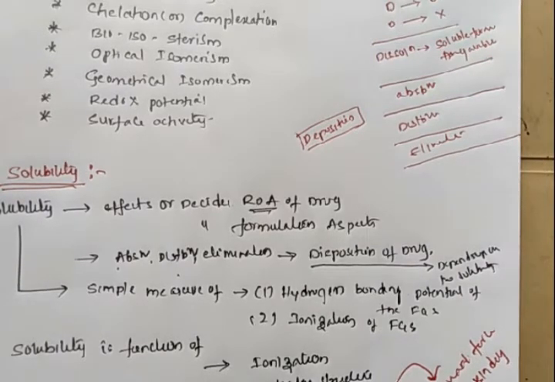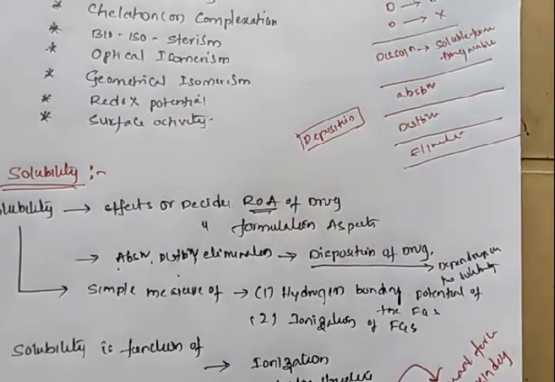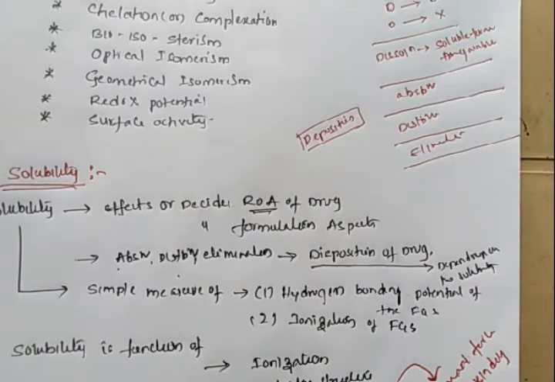In chemistry, the measurement of solubility is simply a measurement of the hydrogen bonding potential of the functional groups of the drug molecule, as well as the ionization power of the functional groups. We measure the solubility in chemistry in terms of hydrogen bonding potential and ionization power of the functional groups.